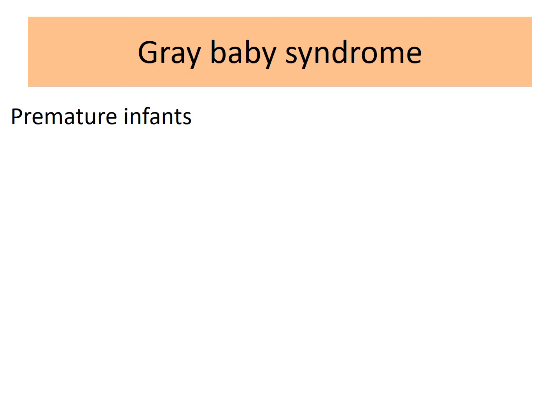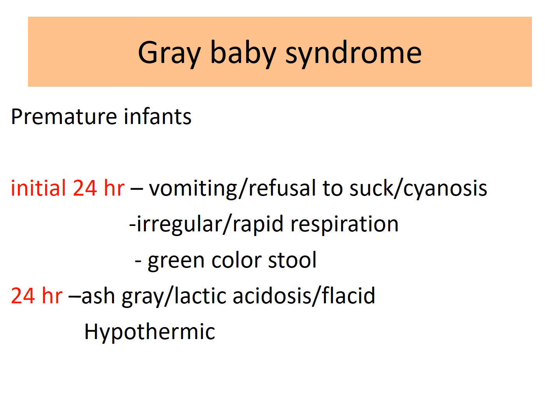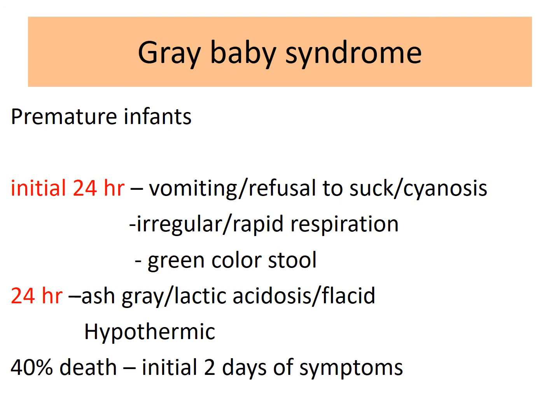Another condition is gray baby syndrome. If chloramphenicol is used in high dose in neonates, especially premature neonates, it leads to gray baby syndrome, and it manifests within 24 hours. It manifests as vomiting, refusal to suck, cyanosis, irregular or rapid respiration, and green colored stool. Later it manifests as ash gray cyanosis, which leads to lactic acidosis. The baby becomes flaccid as well as hypothermic. Usually in 40% of the cases it leads to death of the child.